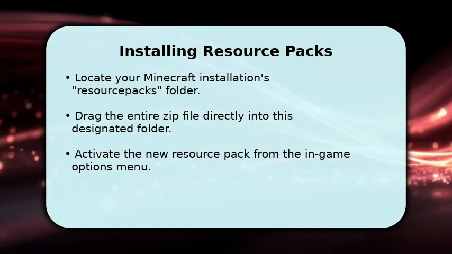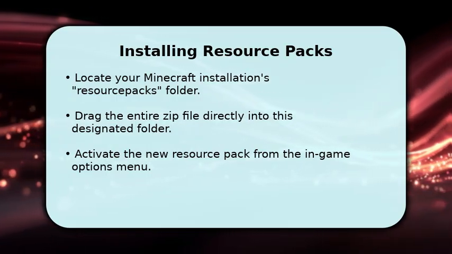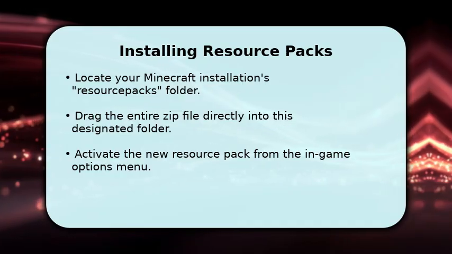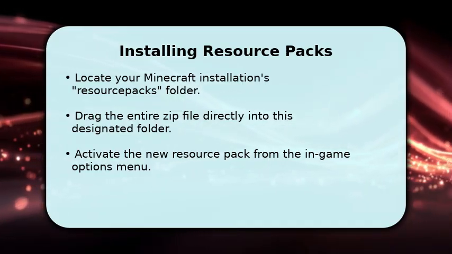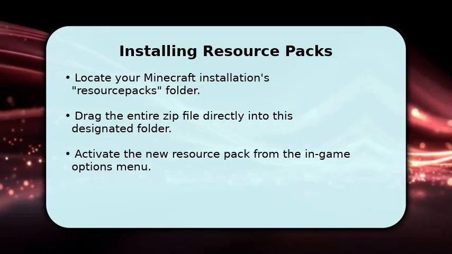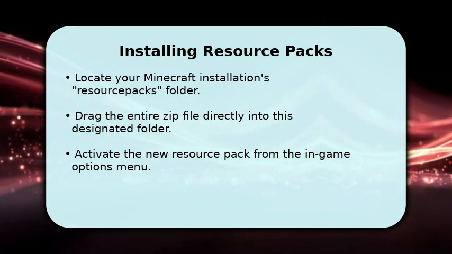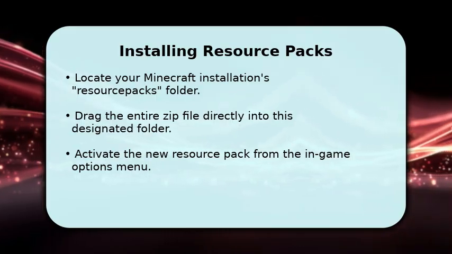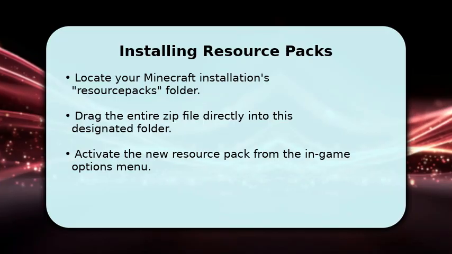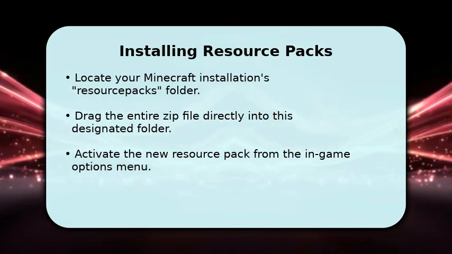First up, let's talk about resource packs. To install one, simply open your Minecraft game directory and find the resource packs folder. You don't need to extract these. Just drag the entire zip file directly into that folder. Once it's there, launch Minecraft, go to your options, then resource packs, and move your new pack from the available list to the selected list. It's a straightforward process to change your game's look.